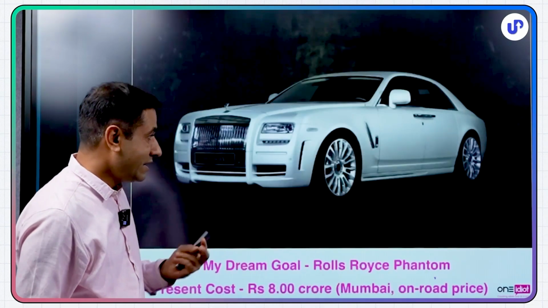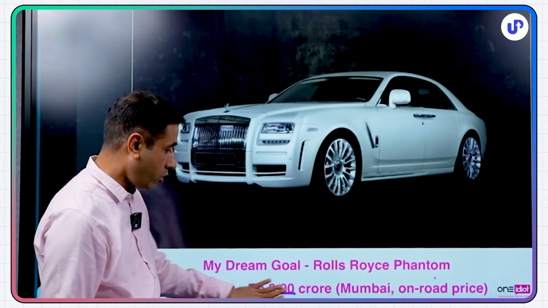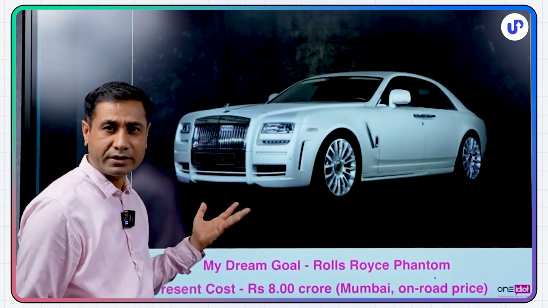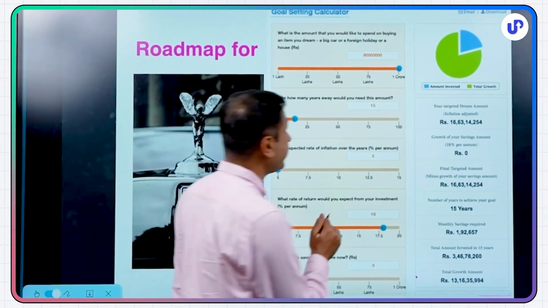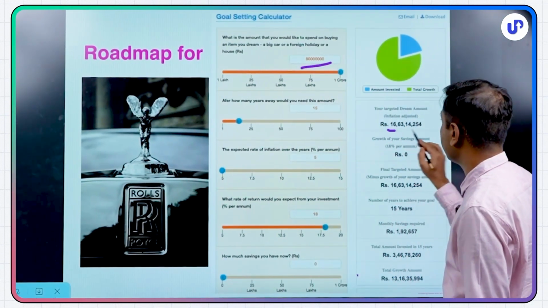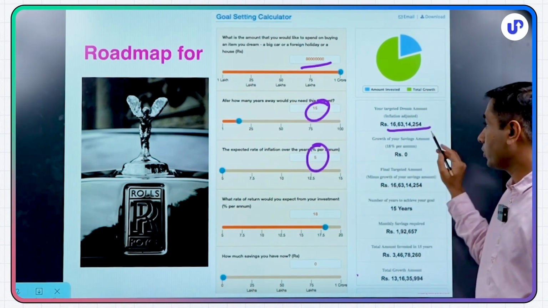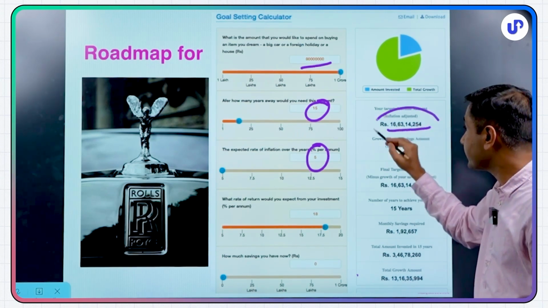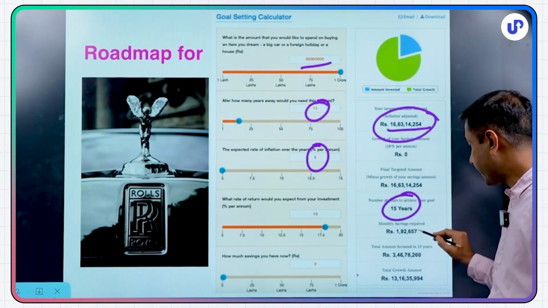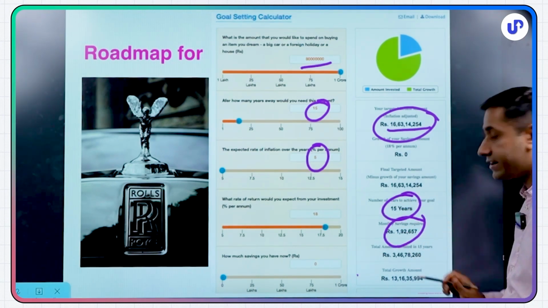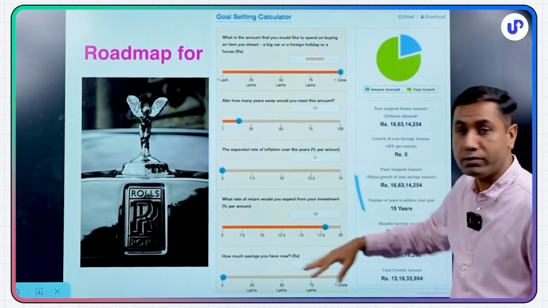So when I decided this goal, at that time the Rolls-Royce Phantom cost 8 crores Mumbai on-road price, 10 years back. But in 15 years, this 8 crore cost would become 16 crores, right? In a 15-year time frame with 5% inflation, the cost of this car would come to 16 crores. How would I get 16 crores if I don't plan today? And if I have to plan today for 15 years, I need to do roughly an SIP of 2 lakh, or precisely 1,92,000 per month, so that I'm able to buy this car before my 50th birthday.